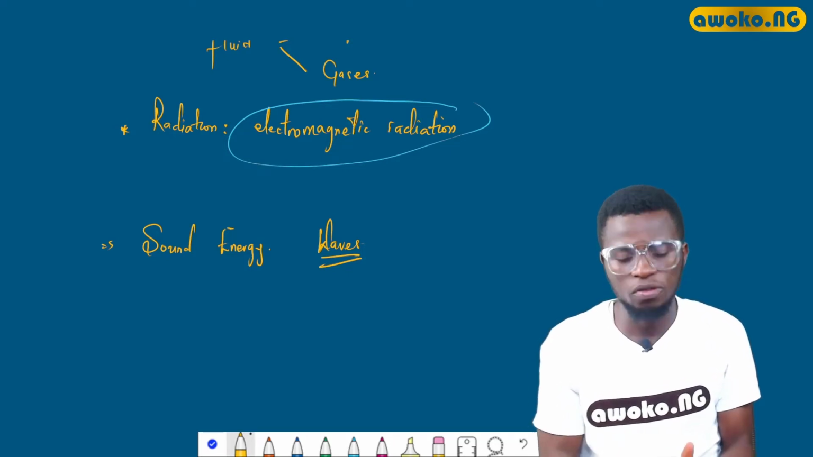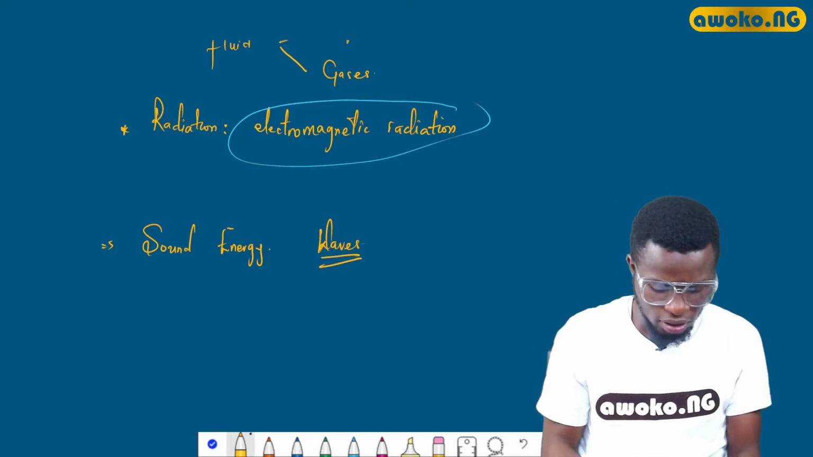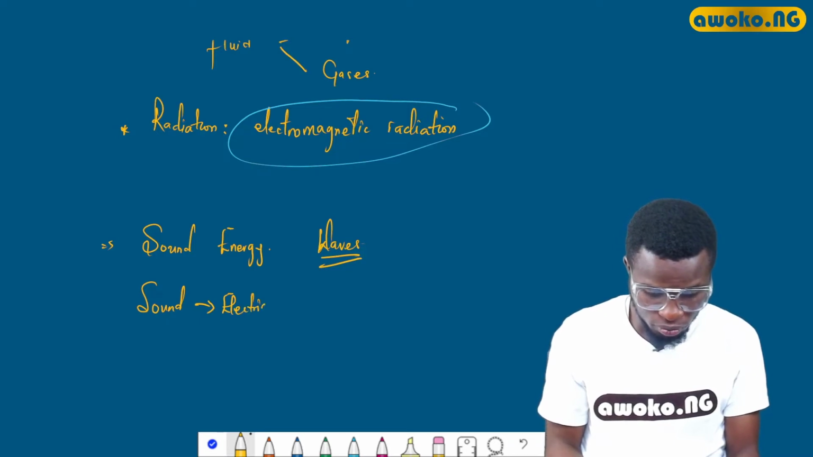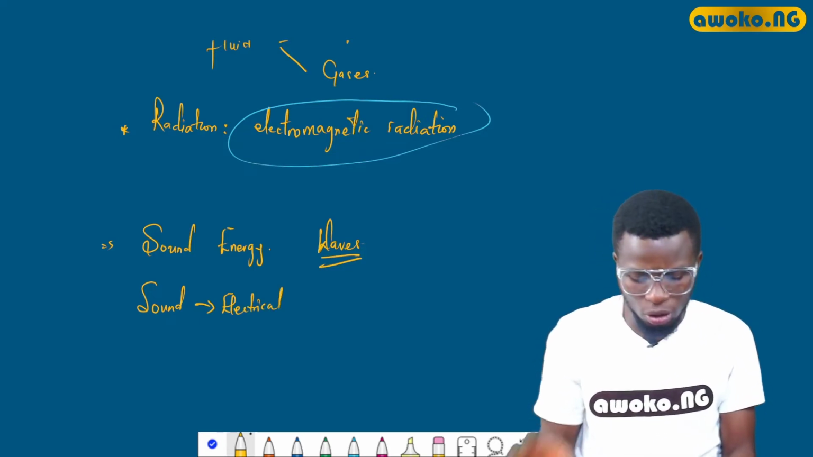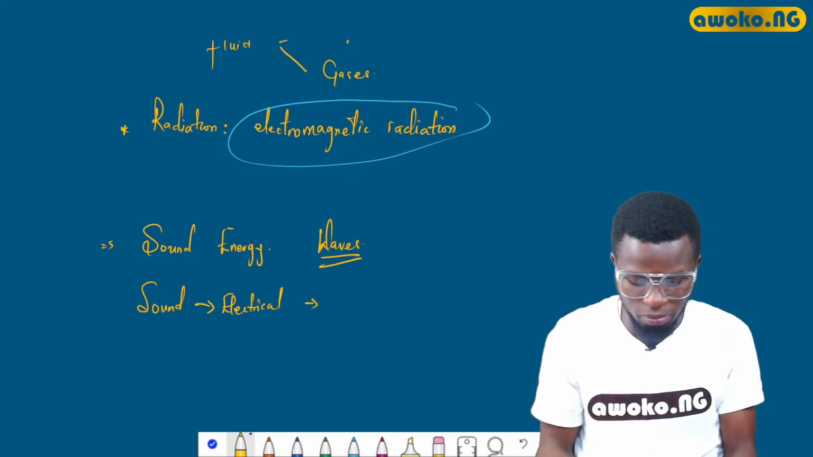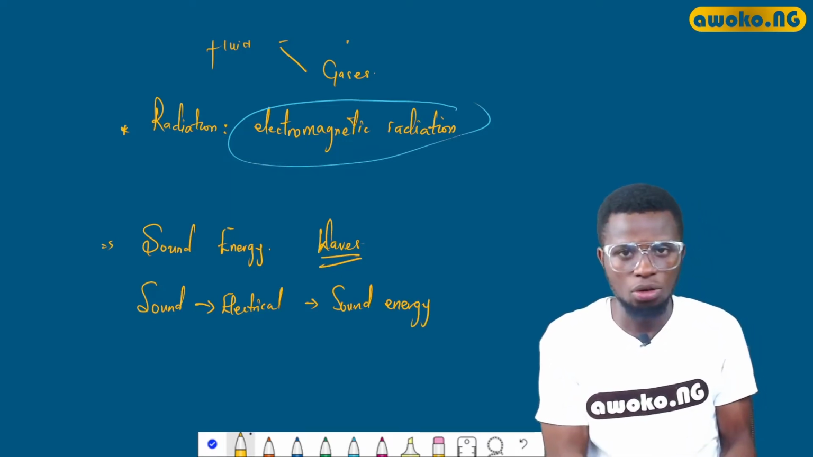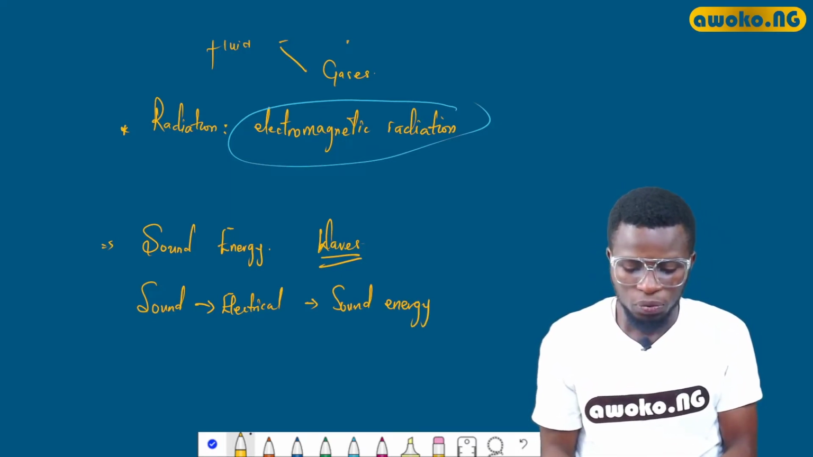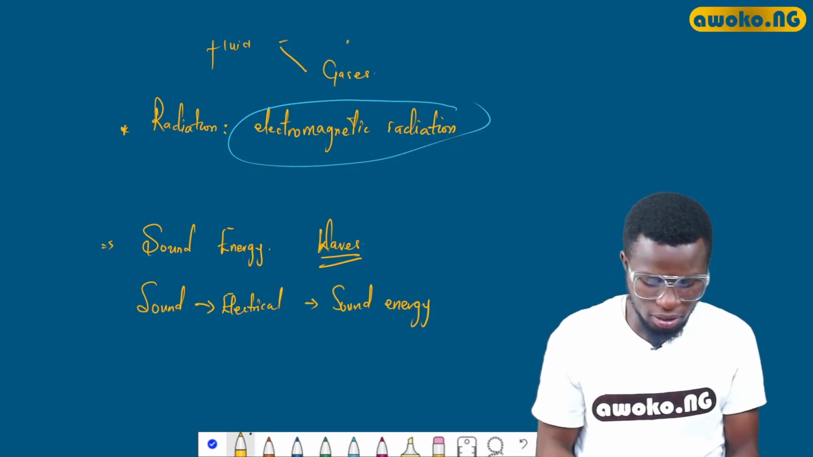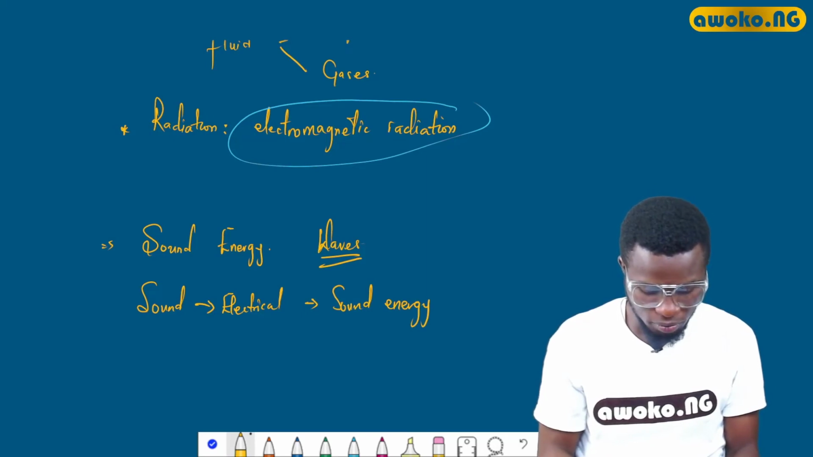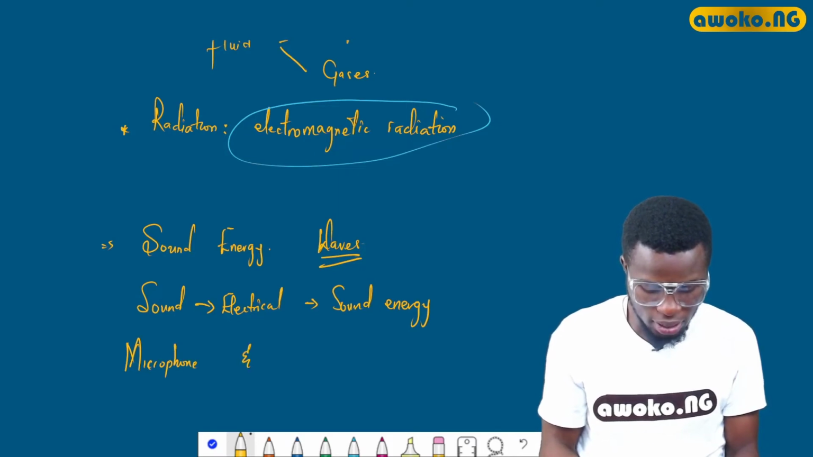The sound energy may be converted into electrical energy, so we can have sound to electrical for transmission, and it can also be converted back to sound energy. So we have sound to electrical to sound, and this is seen in the application of your telephone, the receiving end, as in your microphone, and the loudspeaker.